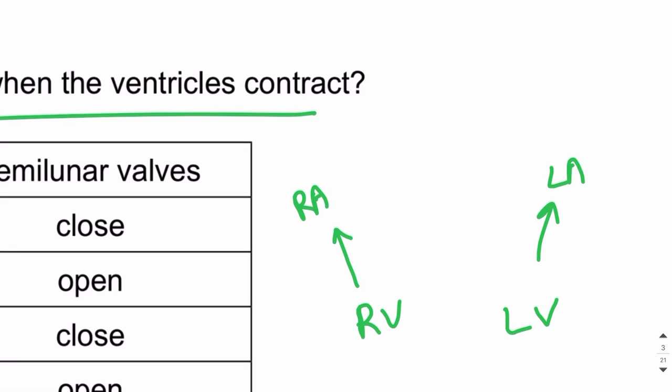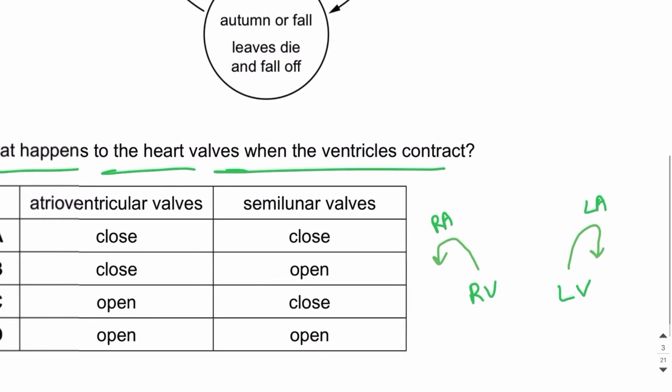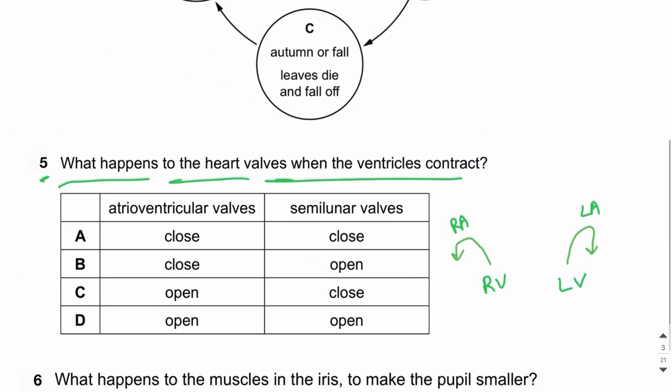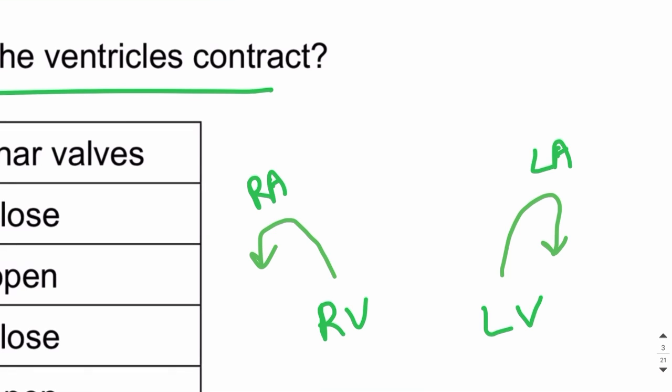And this is prevented by the closure of which valves? The valves between the atria and the ventricles, which are called the atrioventricular valves. So the backflow of the blood is prevented by the closure of the AV valves. Always remember this point: whenever the ventricles contract, the atrioventricular valves, which are between the atria and the ventricles, close. And these are the bicuspid and tricuspid valves. The bicuspid valve is on the left side and the tricuspid valve is on the right side.